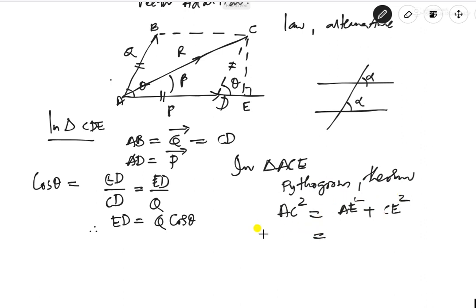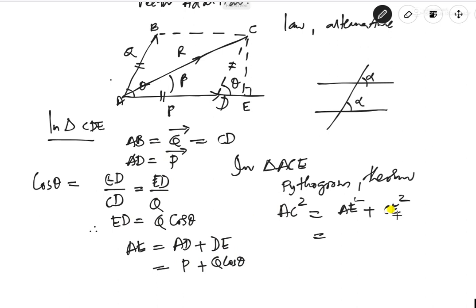So we know what AE is. AE is equal to AD plus DE, sorry, ED. AD is P, from here, plus ED, which is what we derived here, Q cos theta, right?